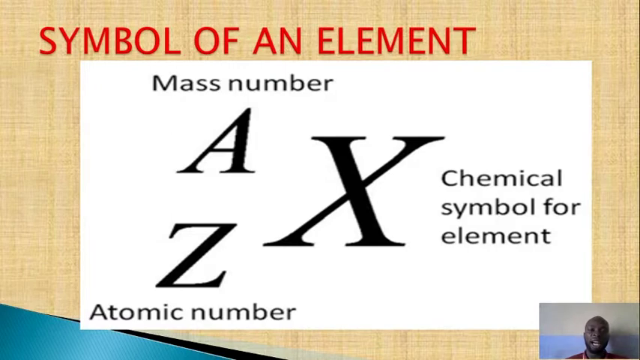So we said that an element has two properties, a mass number and the atomic number. Remember, in chemistry we use X to represent an element, A as the mass number, and Z as the atomic number. I repeat, A represents the mass number and Z represents the atomic number. So in this lesson today, we are interested in Z. What is Z and how does Z exist or form, or what is it all about?